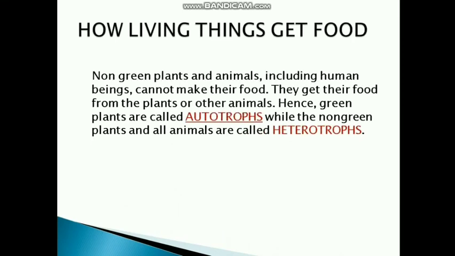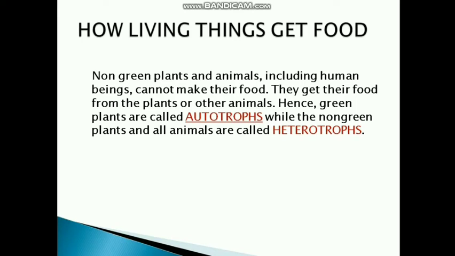Living things get food. How do they get food? How do plants get food? How do animals get food? So non-green plants and animals including human beings cannot make their food. They get their food from the plants or the animals. We the human beings and the non-green plants, animals, from where do we get food? We depend on plants and animals for our food.